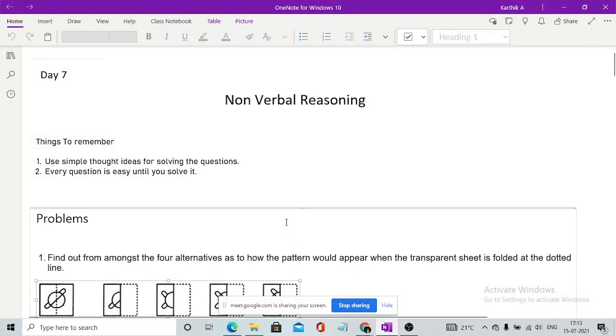Yeah, fine. So we'll be moving with the topic. The topic is non-verbal reasoning as well as cryptarithmetic. Non-verbal reasoning will be divided into some different parts, but I will be explaining some of the parts like folding images, mirror image.